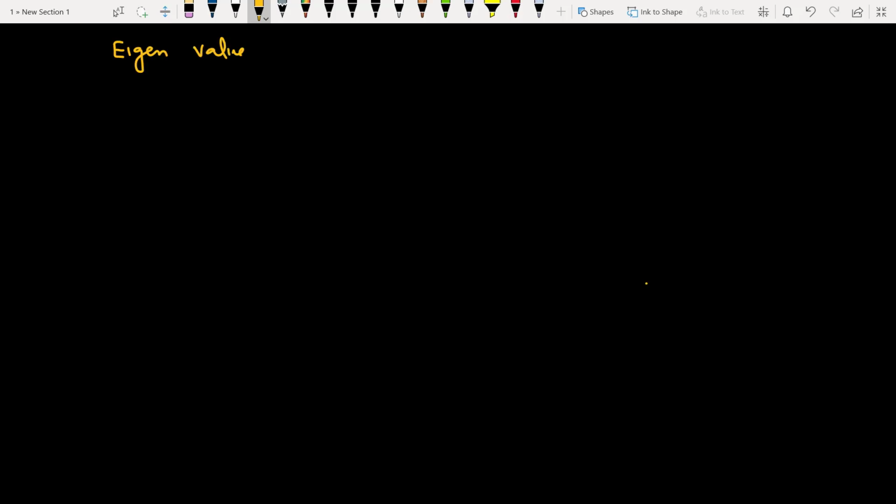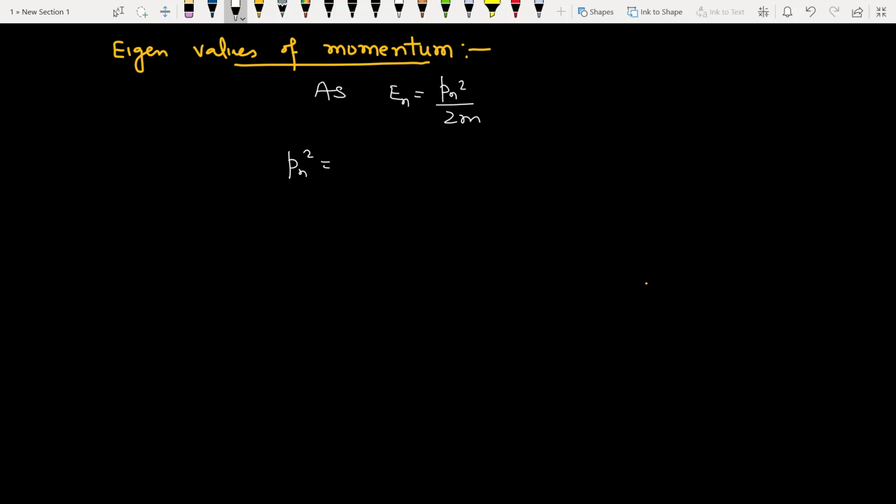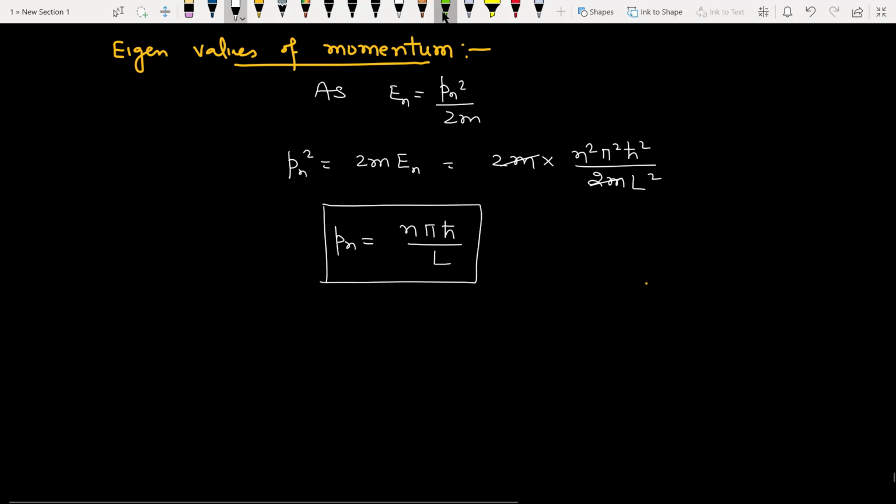Eigenvalues of momentum. As energy is related to momentum by this formula, so Pn square, the momentum in the nth state, is equal to 2m into the value of energy, n square pi square h cut square upon 2m L square. 2m cancels out, so Pn is the square root of this, it will be n pi h cut divided by L. So from here we can get two things.